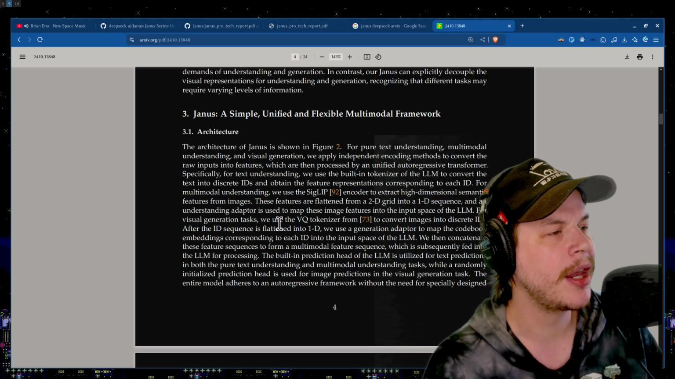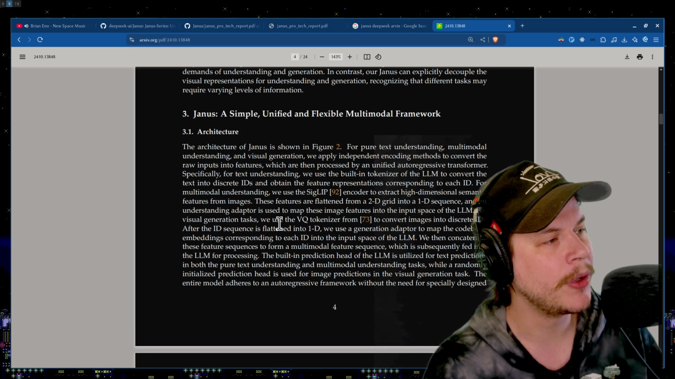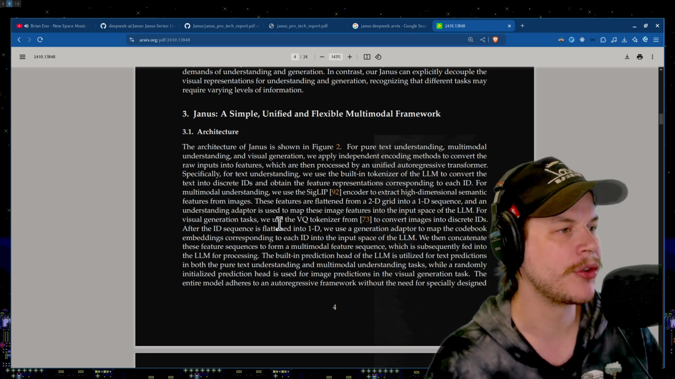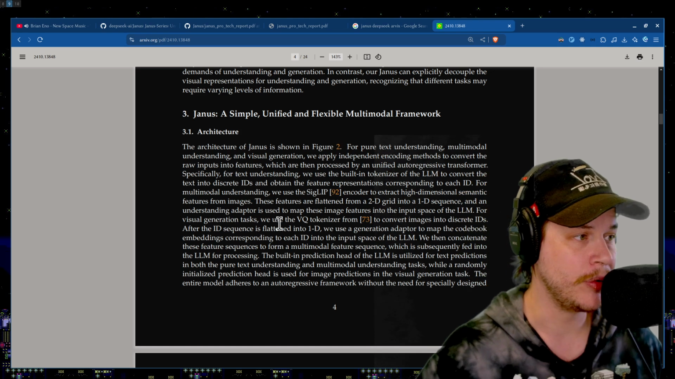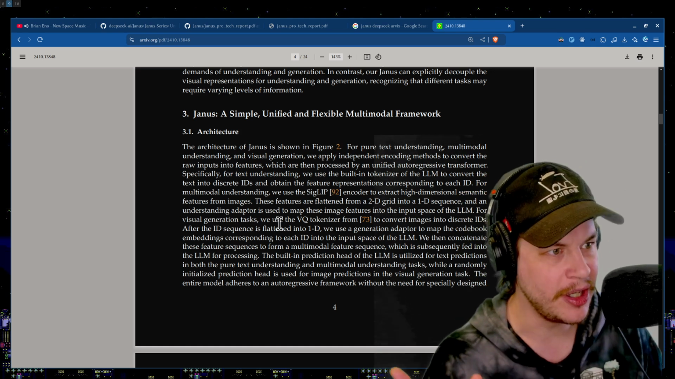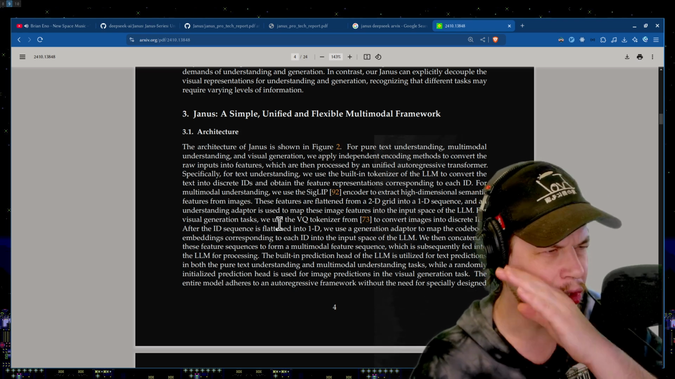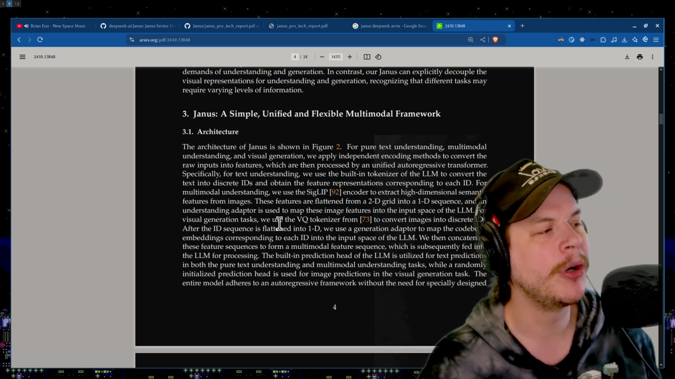For multimodal understanding, we use SigLIP encoder to extract high-dimensional semantic features from images. These features are flattened from a 2D grid into a 1D sequence, and an understanding adapter is then used to map these image features into the input space of the LLM.